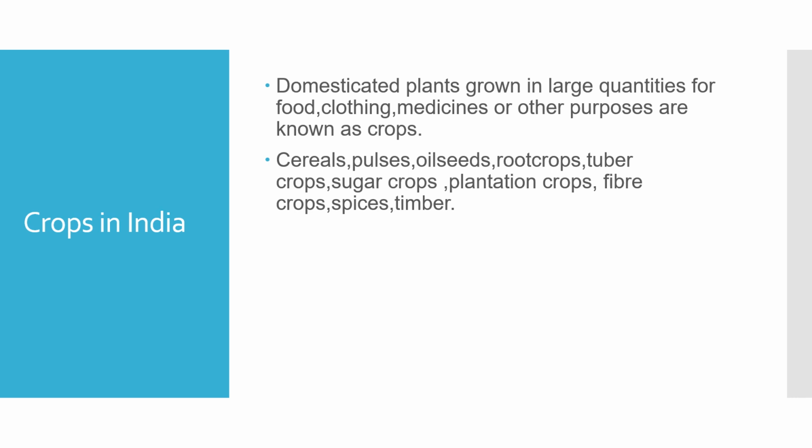So what are the crops grown in India? There are many domesticated plants grown in large quantities for food, clothing, medicines, or other purposes. These are all called crops. We have told this earlier also. There are 100 different kinds of crops grown for food alone, so we can make mention of a few types of crops.